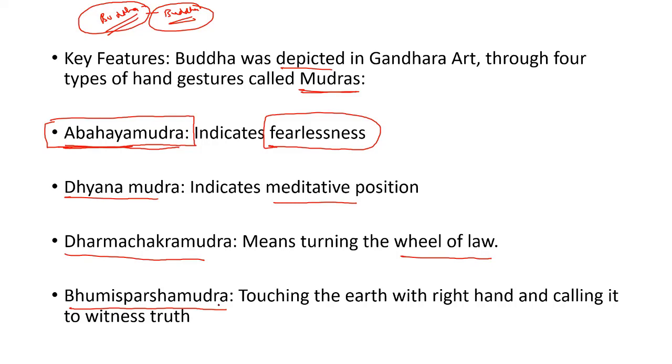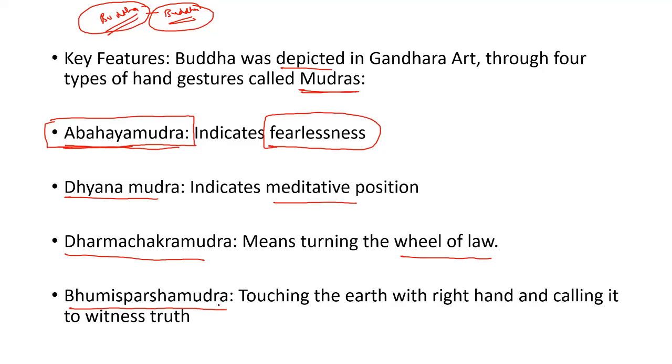Okay, so that Bhumi Sparsh Mudra of Buddha indicates that when Buddha got enlightenment, at that time Buddha touched the earth and called the earth to witness his enlightenment. Understood? That is the indication or meaning of Bhumi Sparsh Mudra. Got it, everyone?